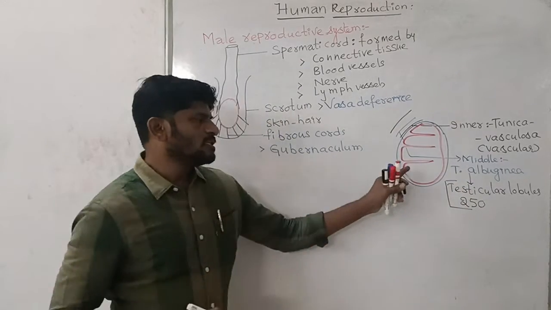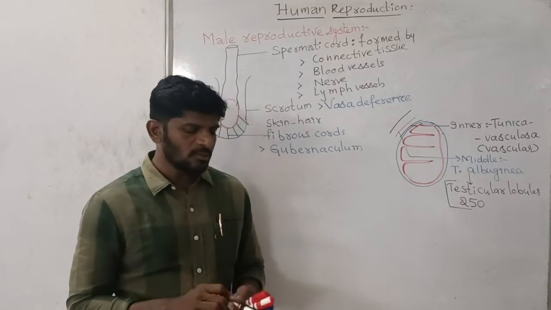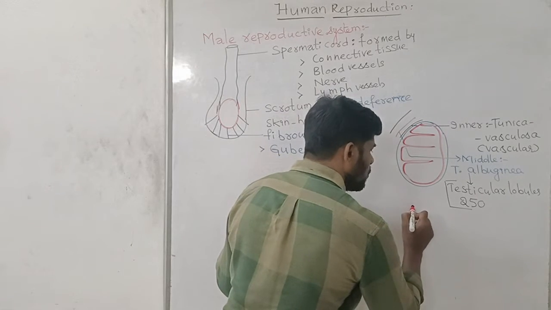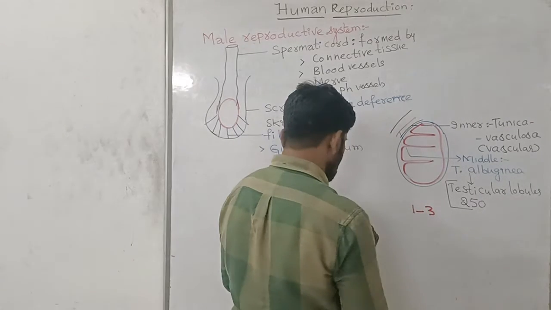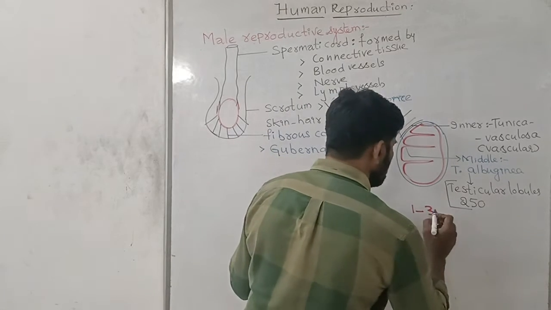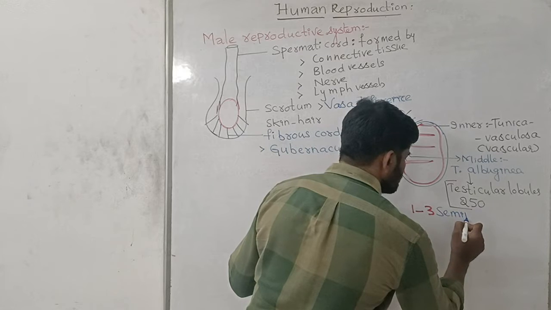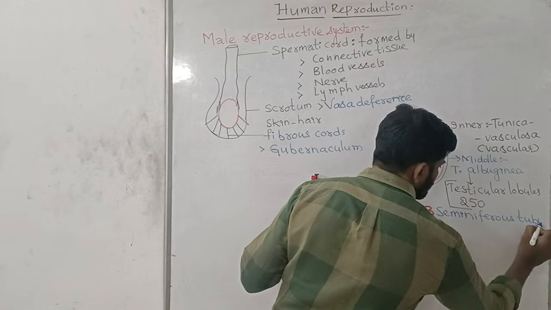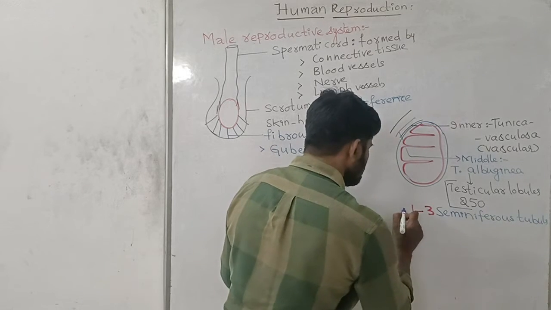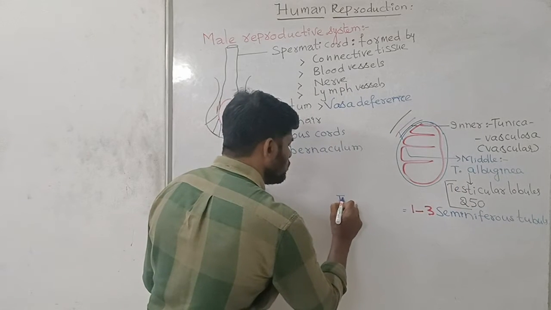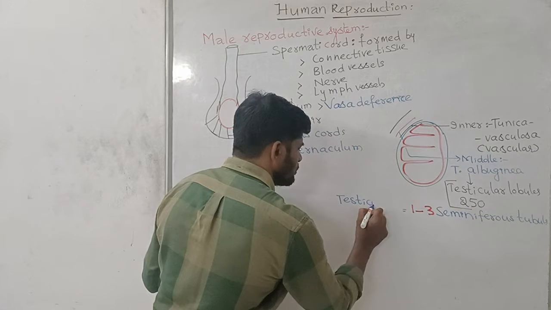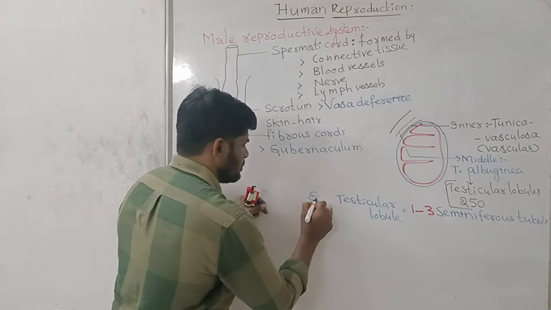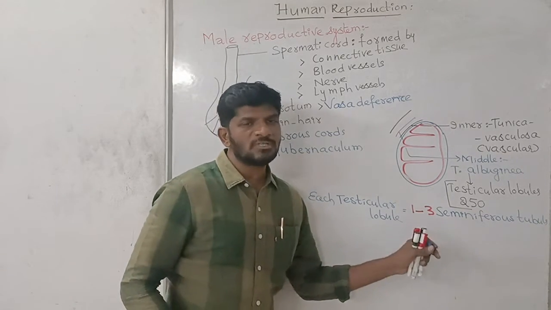Each testicular lobule contains 1 to 3 seminiferous tubules.